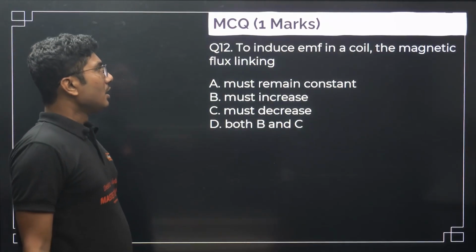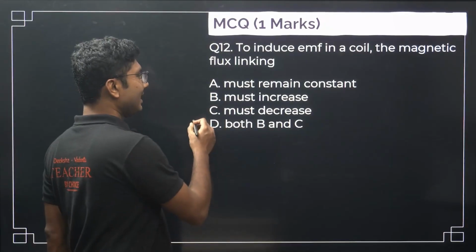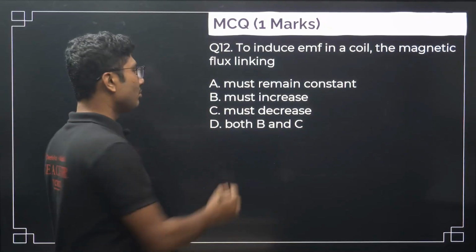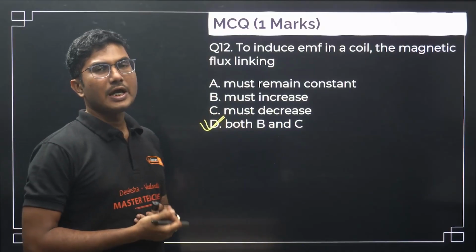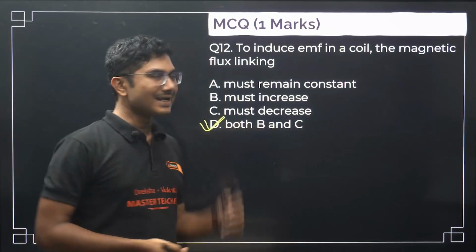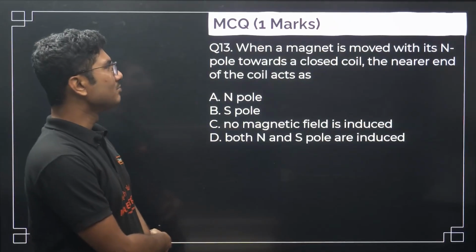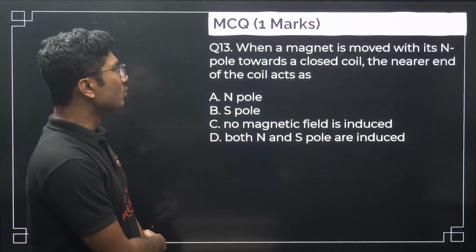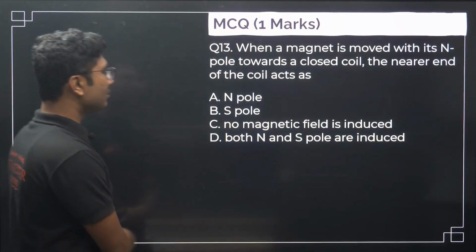Now, to induce EMF in a coil, the magnetic flux linked must increase or decrease. It can be increasing, it can be decreasing, both ways you can induce EMF, so both B and C is the correct answer. When a magnet is moved with its north pole towards the closed loop, the nearer end of the coil acts as north pole or south pole?